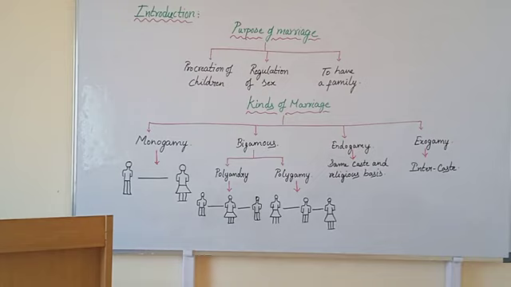Next one, exogamy. Exogamy means here intercaste marriages. Intercaste marriage means the marriage happening between two different castes. That is exogamy.